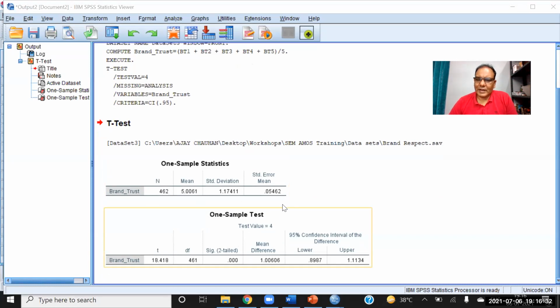And the sample mean is higher than the population mean. So what is the conclusion? So the conclusion is that we can reject the null hypothesis and can conclude that the trust of the consumer in this brand is significantly higher than neutral. So we can say there exists significant positive trust in this brand.